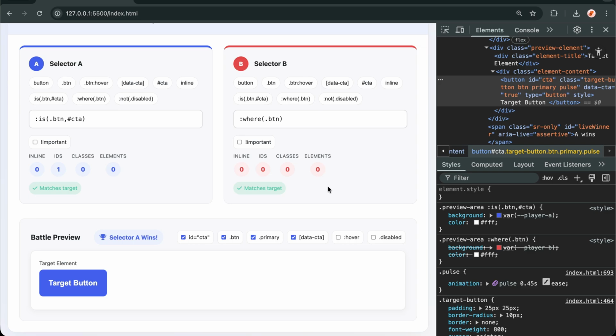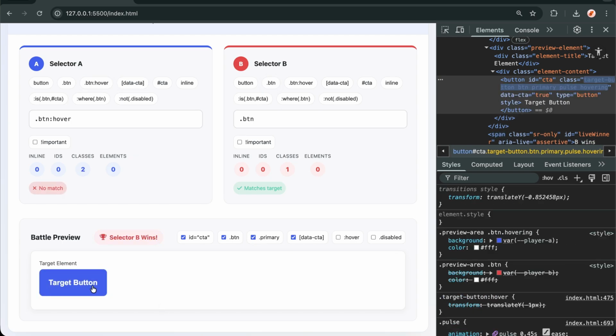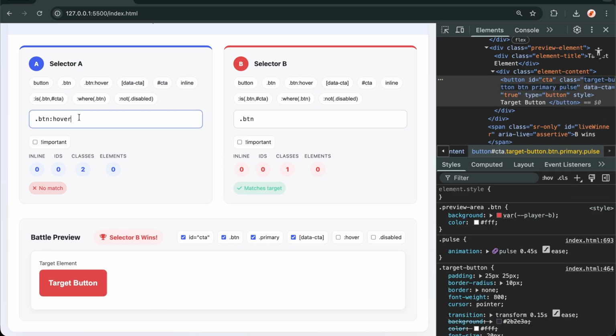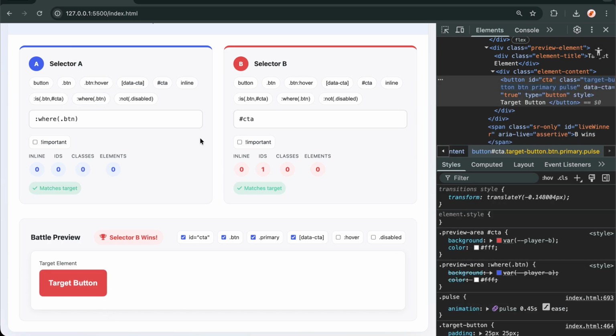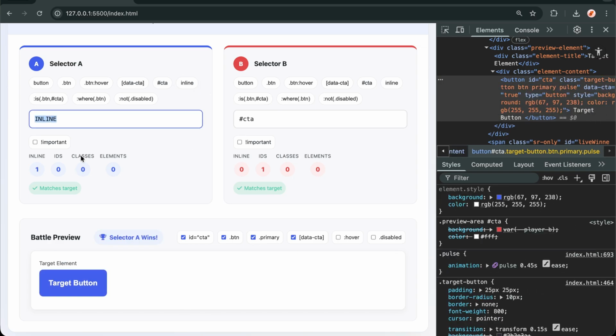The real power comes when you understand this system well enough to write minimal, maintainable CSS. Instead of constantly escalating specificity wars with !important or overly specific selectors, you can write clean, targeted rules that work predictably. So, the next time your styles aren't applying as expected, don't just reach for !important. Check the specificity scores, understand the hierarchy, and write your CSS with intention. Your future self, and anyone else who has to read your code, will thank you.